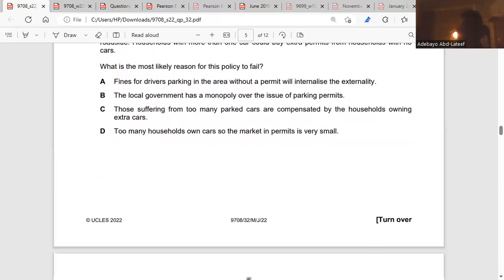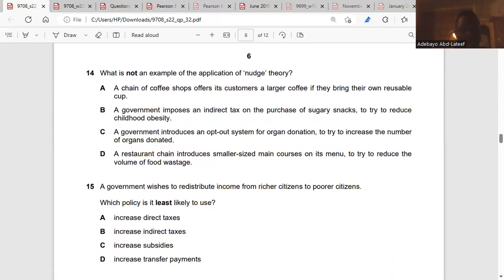That's question 14, right? What is not an example of an application of knowledge theory? We said knowledge theory talks about the behavioral part of economics, right? So which one is not talking about behavior here? A chain of coffee shops offers its customers a large coffee if they bring their own reusable cup. It's about behavior. A government imposed an indirect tax on purchase of sugary snacks to try to reduce childhood obesity. Childhood obesity through sugar is a demerit good. That is correcting market failure.